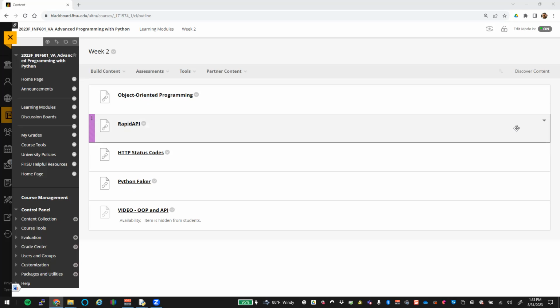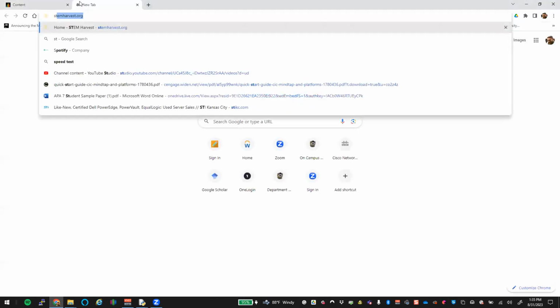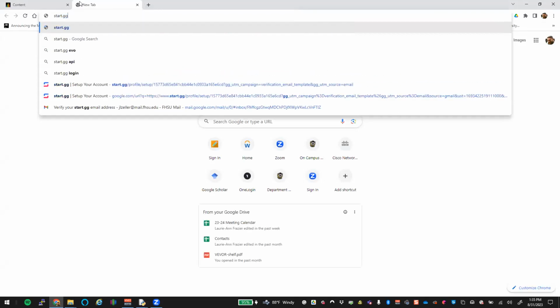We used some examples off of what was in there, how to use the request module in Python in order to gather data in. And then you guys were going to go off and pick out some other APIs. So I know Tanner sent me some of what we were going to do with some gaming stuff. So we're going to go through and take a look at that one. And then hopefully you guys have some other options you want to take a look at. So the one he had was called Start GG.